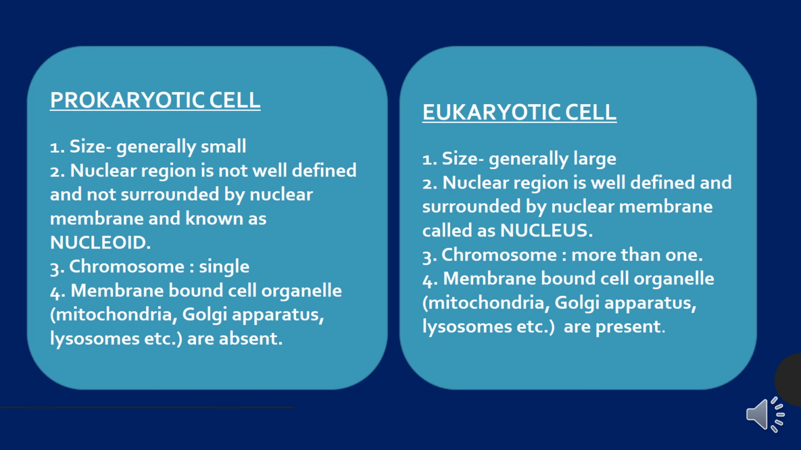Prokaryotic cells do not have membrane bound cell organelles. Which membrane bound cell organelles? Mitochondria, Golgi apparatus, lysosomes, vacuoles. All these organelles are not present in the prokaryotic cells, but in the eukaryotic cells all these organelles are present. Prokaryotic cells are generally small in size and eukaryotic cells are generally large in size.